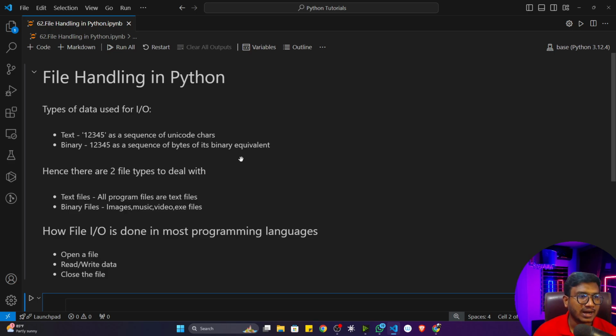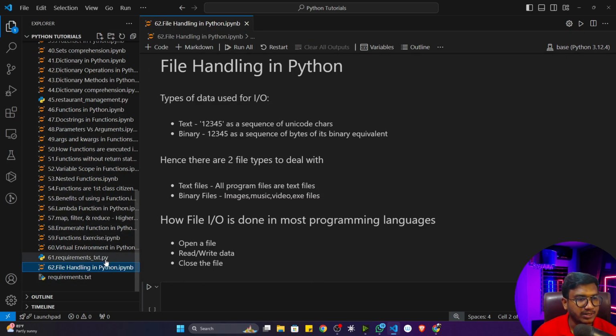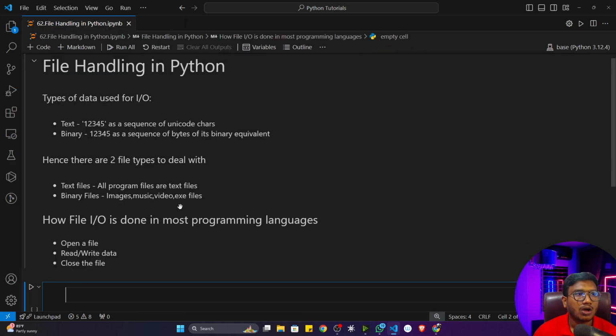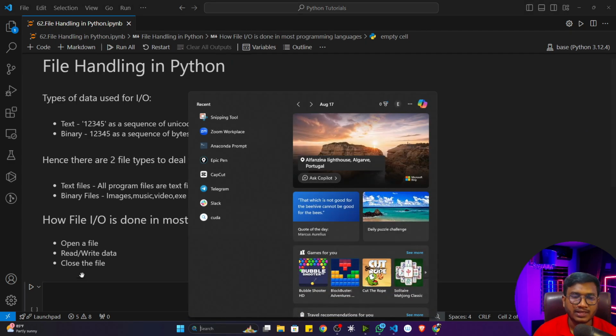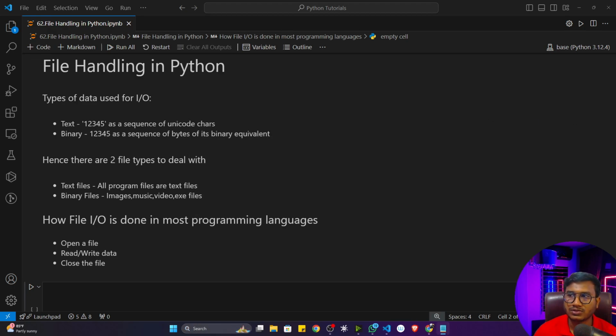We usually use these two kinds of data whenever we perform any kind of input output operation inside programming. Whenever you are working with textual data and binary data, you will have two kinds of files. You will have the text file to store all the text. All program files are text files. The program file you are using is a text file right now, because we are writing text here. All the txt files, all the document files, everything is a textual file. We also have Notepad in our system, and this is also a textual file.